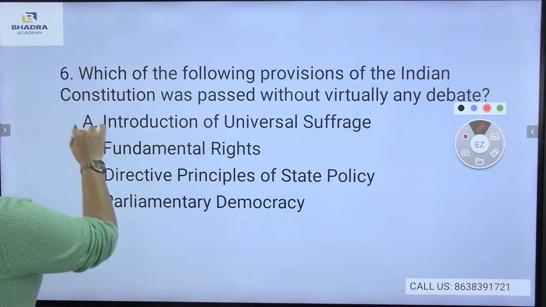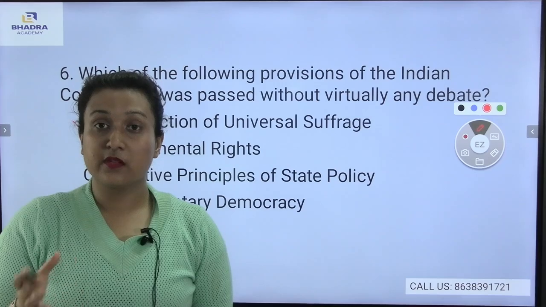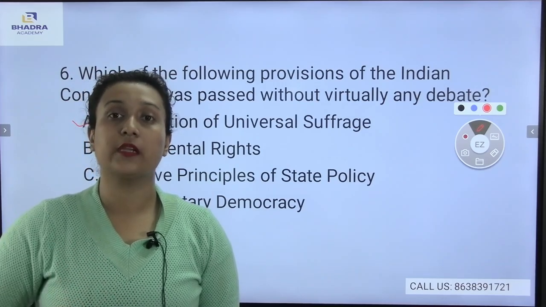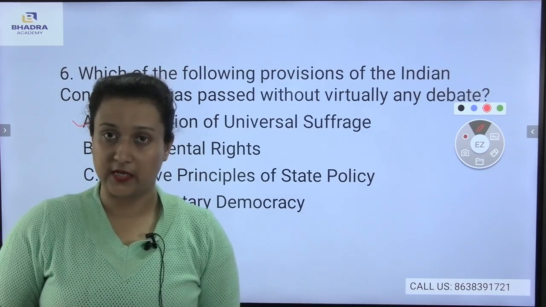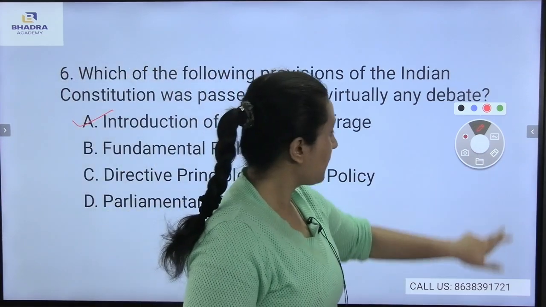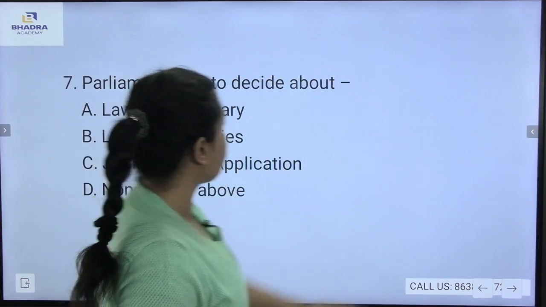Yes, the introduction of universal suffrage. Now, what do you mean by universal suffrage or universal adult franchise? It means each and every individual will get the right to vote after the age of 18 years. So this is universal adult franchise, or universal suffrage.